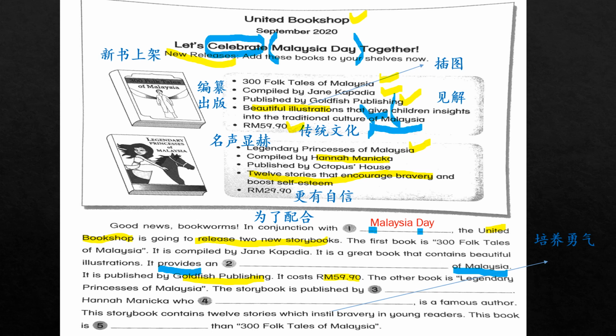Children insights into the traditional culture. So here, we look at the keyword and the clue. There's a clue here, N. You see? We know N, alright, is an article. The word that follows N should start with a vowel. So it can't be children. We can't say it provides an children. Okay, so we know the answer should be somewhere here.